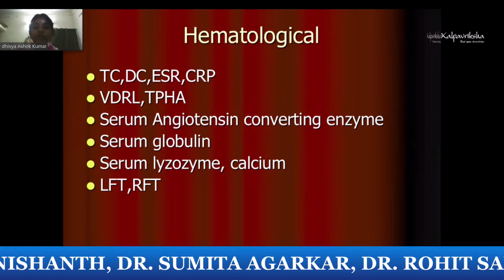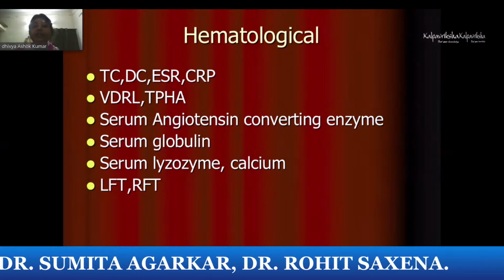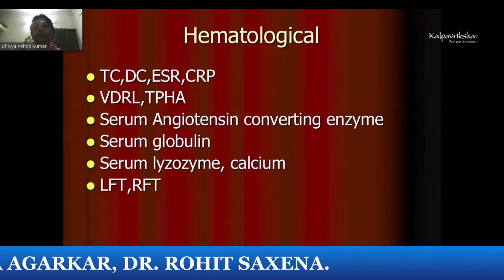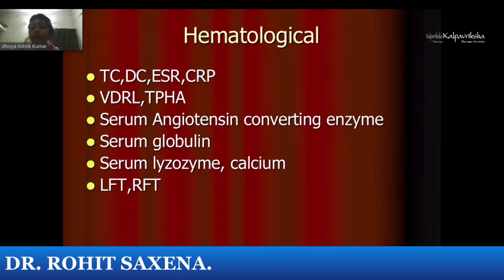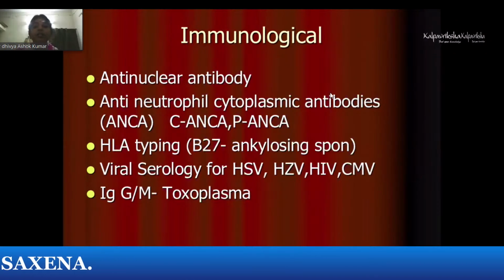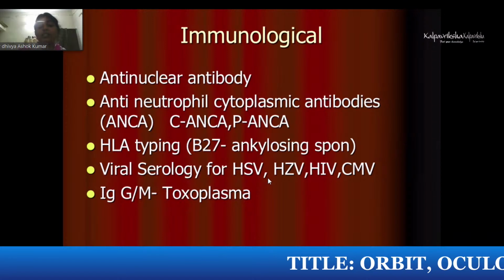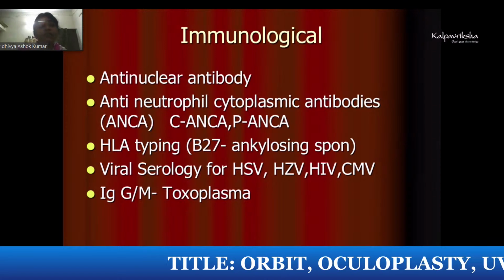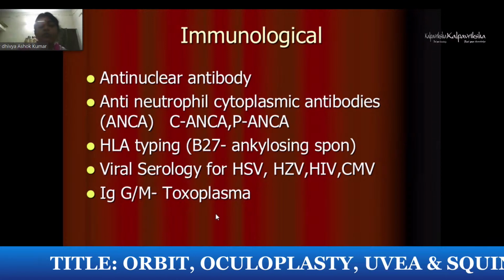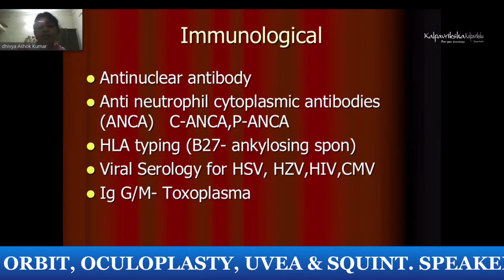Sometimes we go for other tests, wherever indicated, when you are suspecting a granulomatous inflammation: serum ACE, globulin, lysozyme, LFT, RFT are needed. Immunologically, when you think of any viral etiology, you go for the antibody titers like IgG, IgM, HSV, HZV, HIV, and CMV. IgG, IgM toxoplasma in parasitic inflammations also.